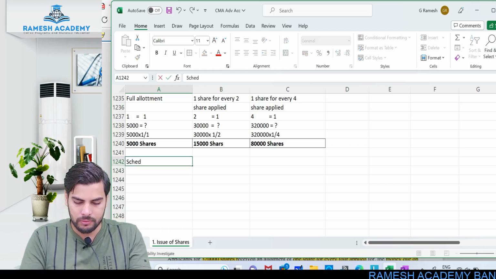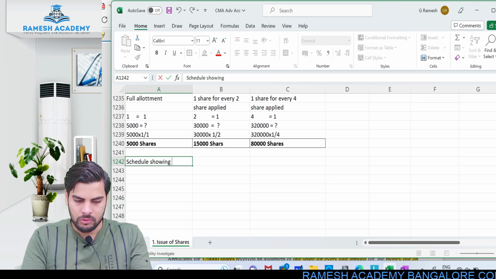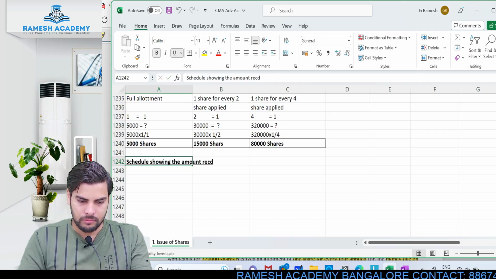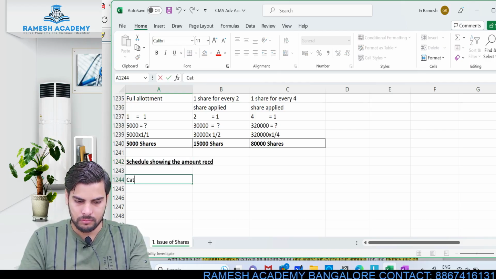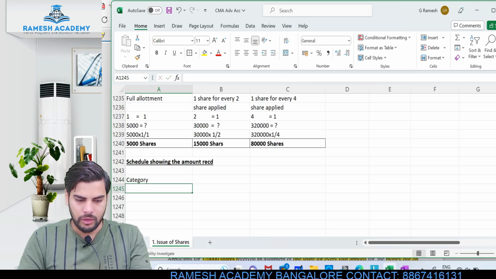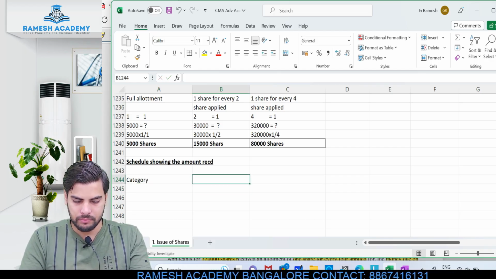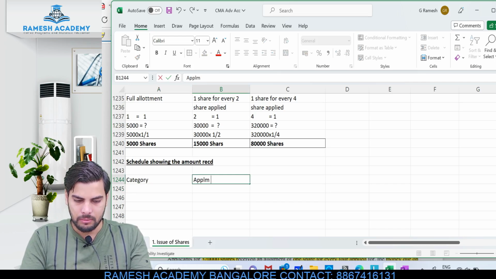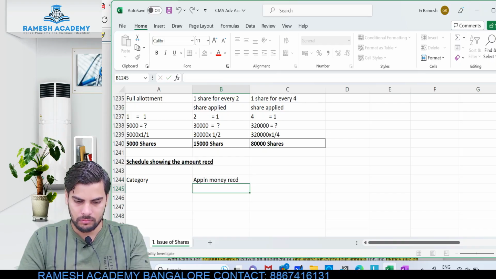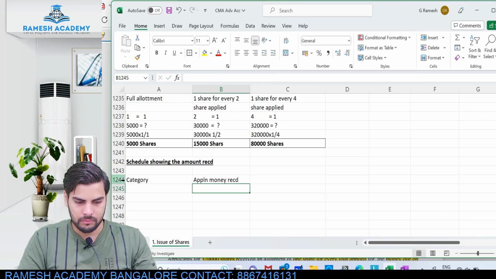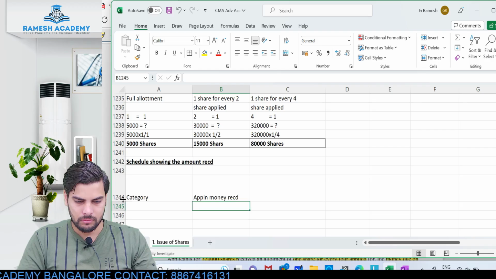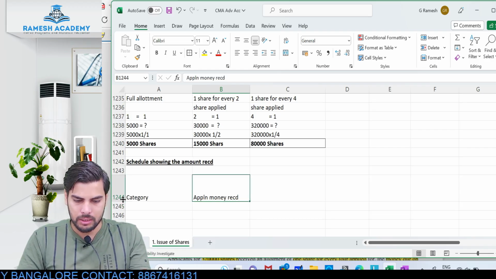Schedule showing the amount received. Category, application money actually received.